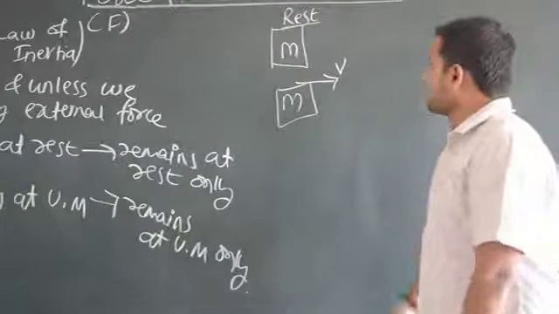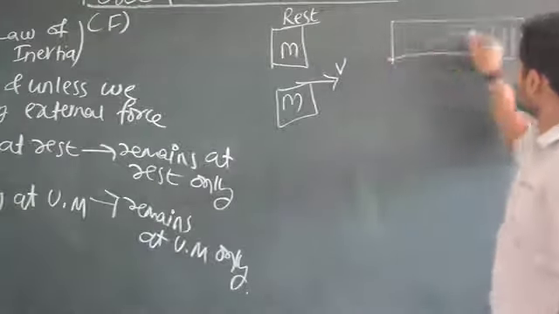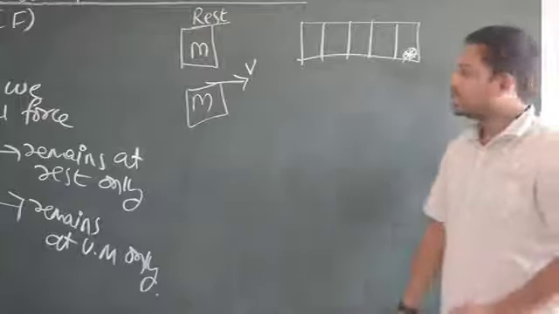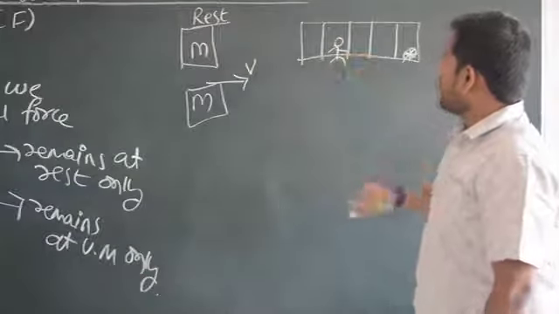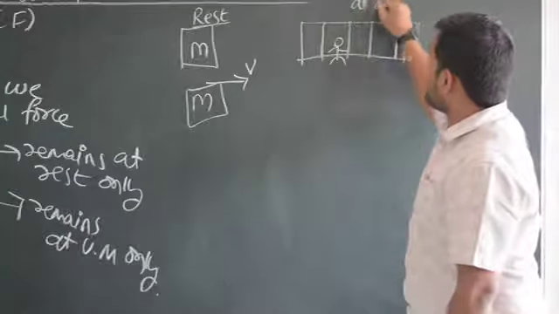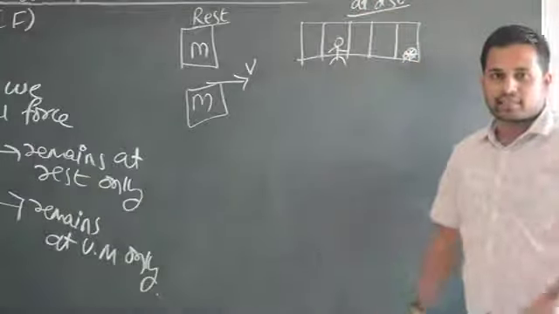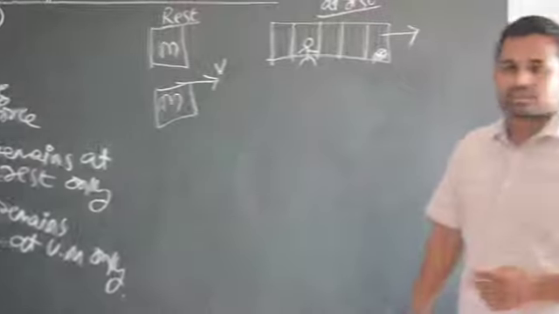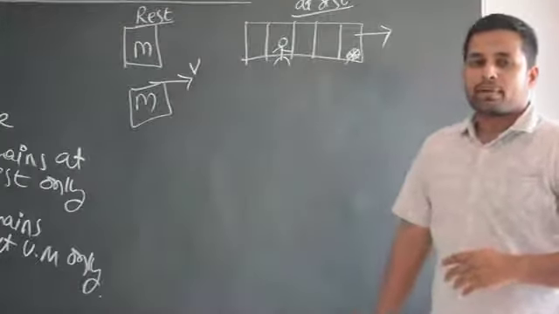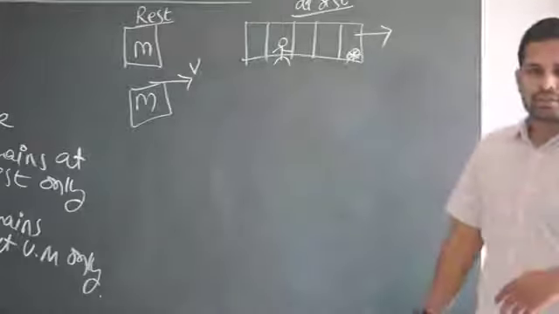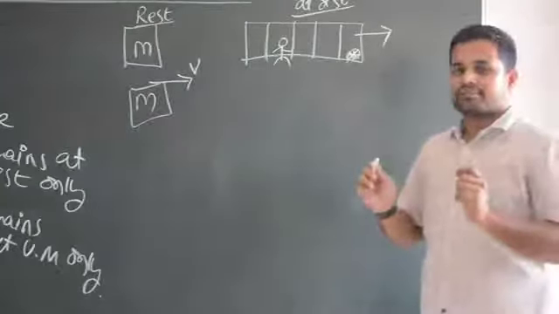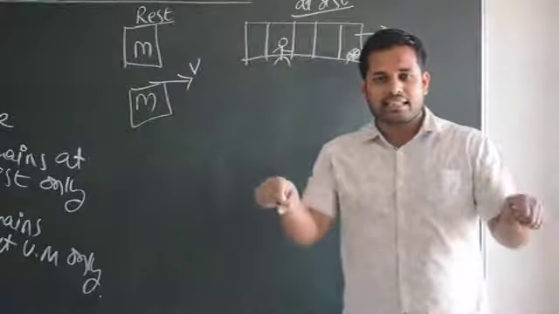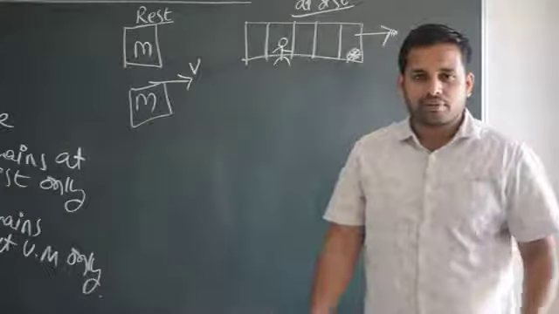Some other important examples. For example, I have one bus here. This is the bus. Here is the driver and we have the driving wheel. You are sitting here. Now let us think the bus is at rest. The bus hasn't started, it is standing there in the bus stand. Now, if the bus suddenly starts to move in the forward direction, what will happen to you? Will your body fall forward or backward? Think about it. Can you imagine if a bike is stationary and your friend accelerates, you will fall back, no?